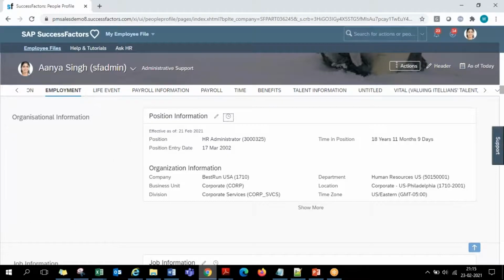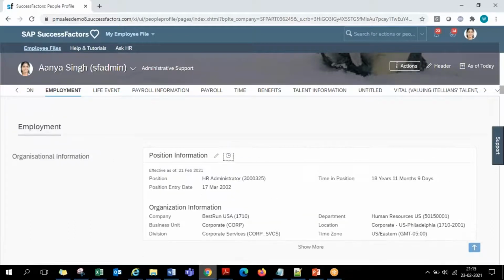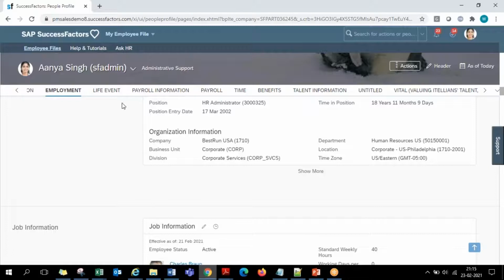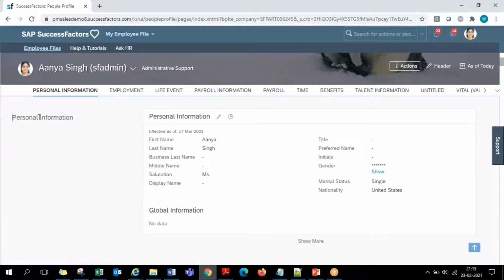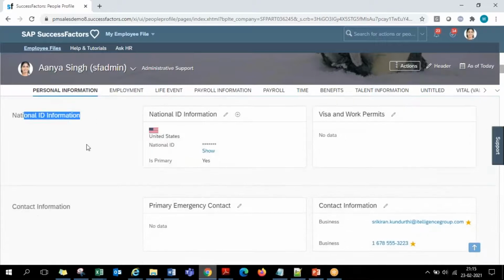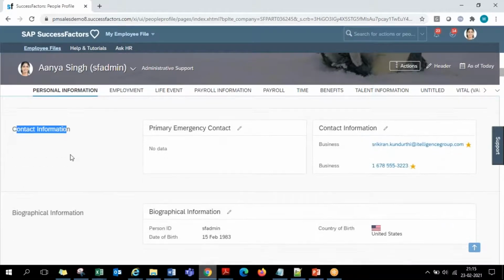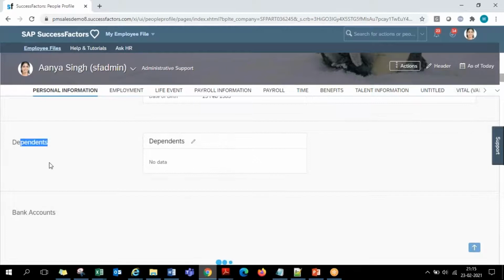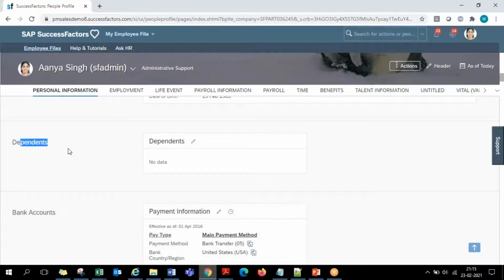Now you have all this information divided into different sections: employment information, personal information, time related data, talent information, like this different sections. In each section you have subsections. This is the main section name. Personal information is a section name. In the personal information section, personal information is one subsection. Scroll down, National ID is a second subsection. Contact information, biographic information, dependents, these are all different subsections of the main section.